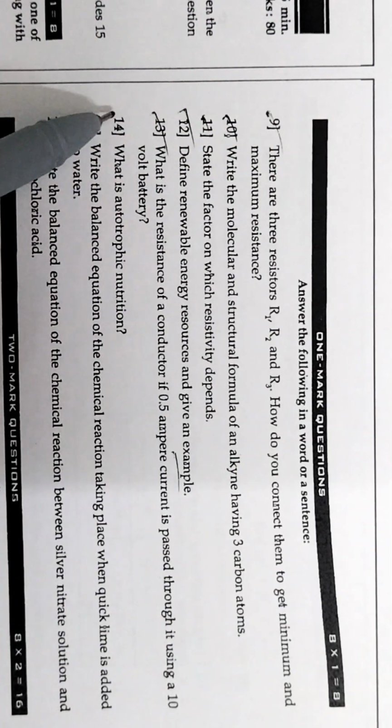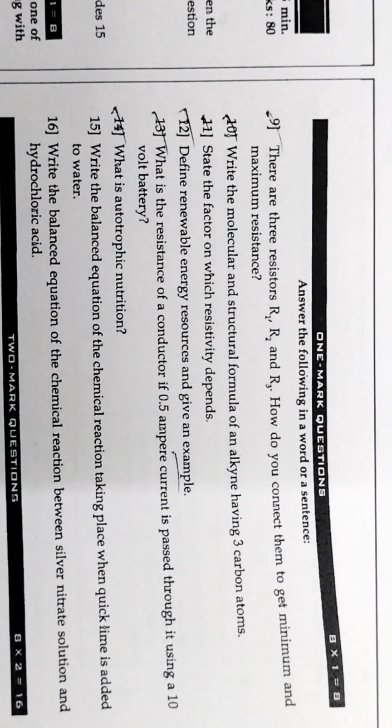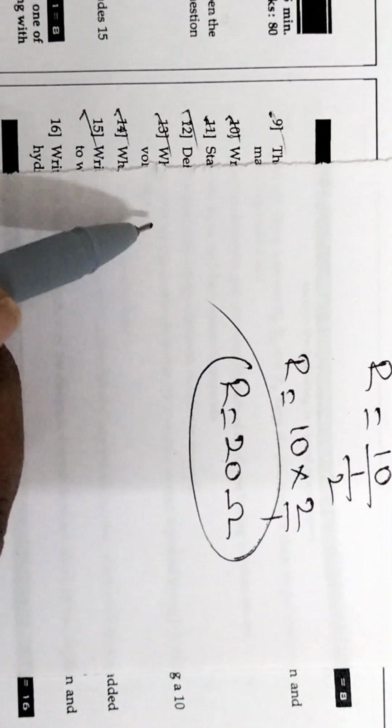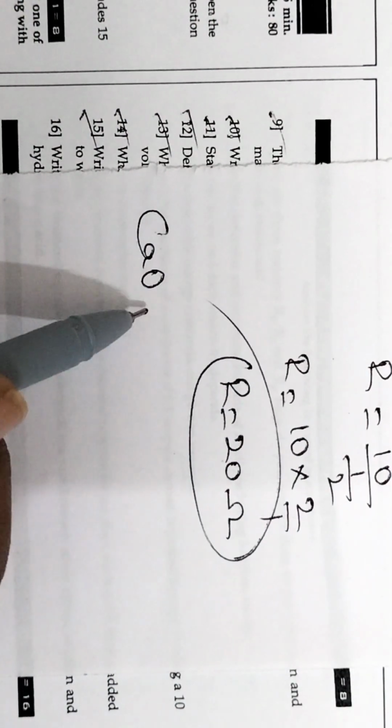Now let us move to the next question. What is autotrophic nutrition? The mode of nutrition in which the green plants prepare their own food. The mode of nutrition in which an organism prepares its own food is called autotrophic nutrition. Then write a balanced equation of the chemical reaction taking place when quicklime is added to water. Quicklime is CaO, calcium oxide.